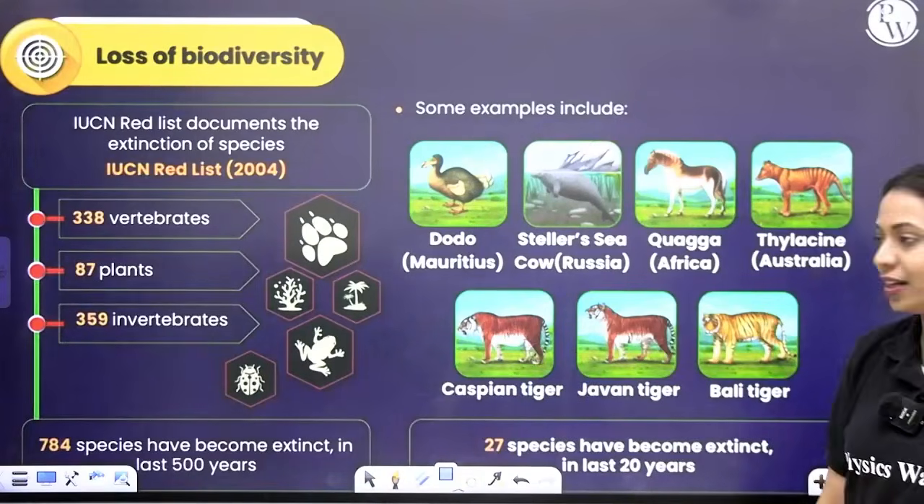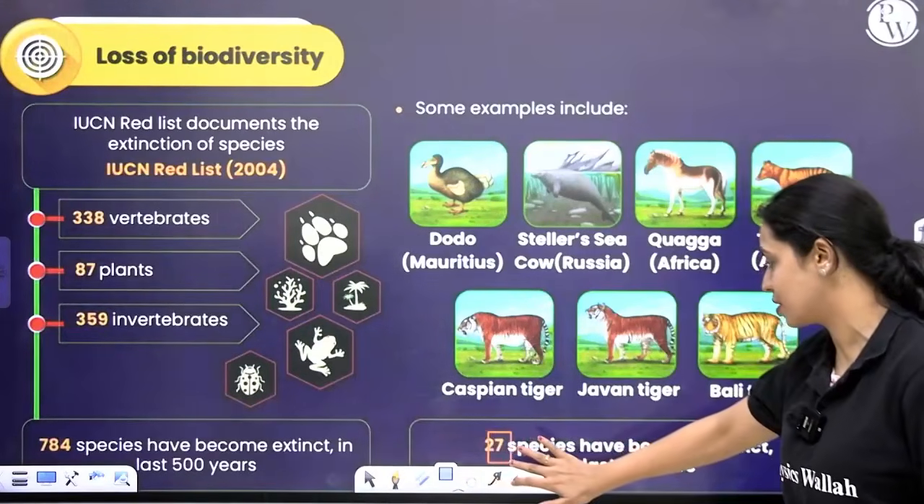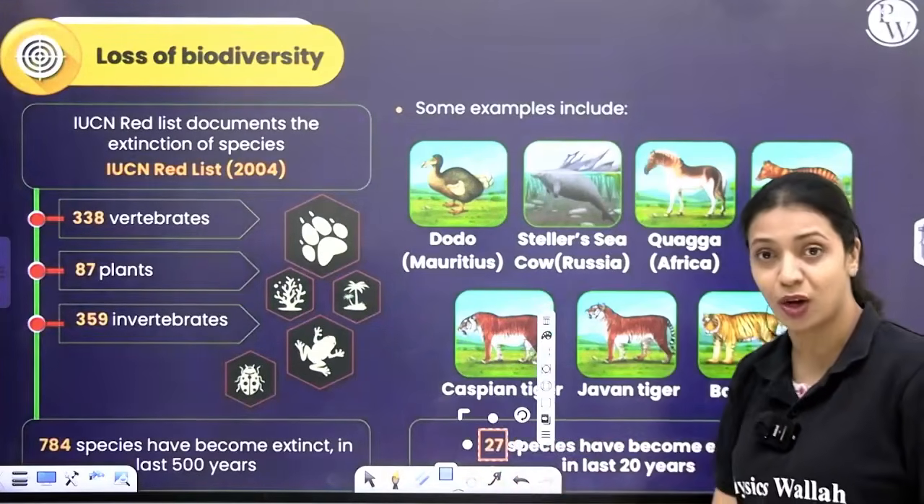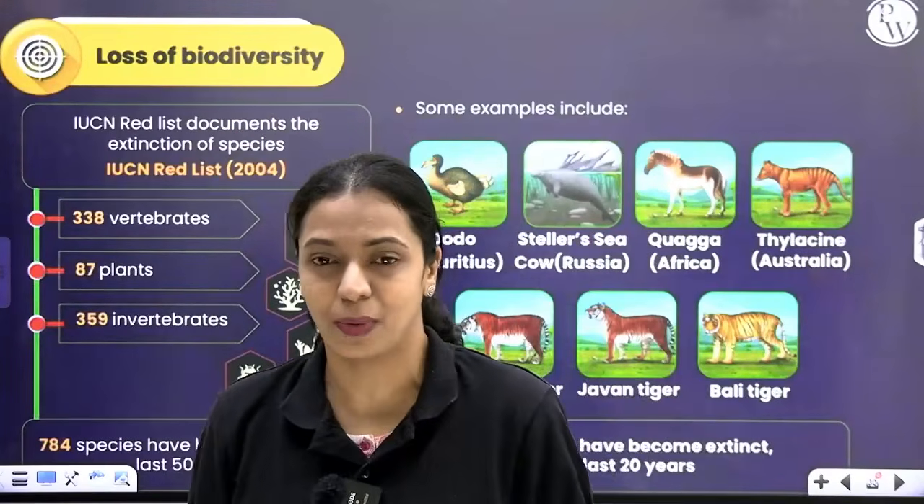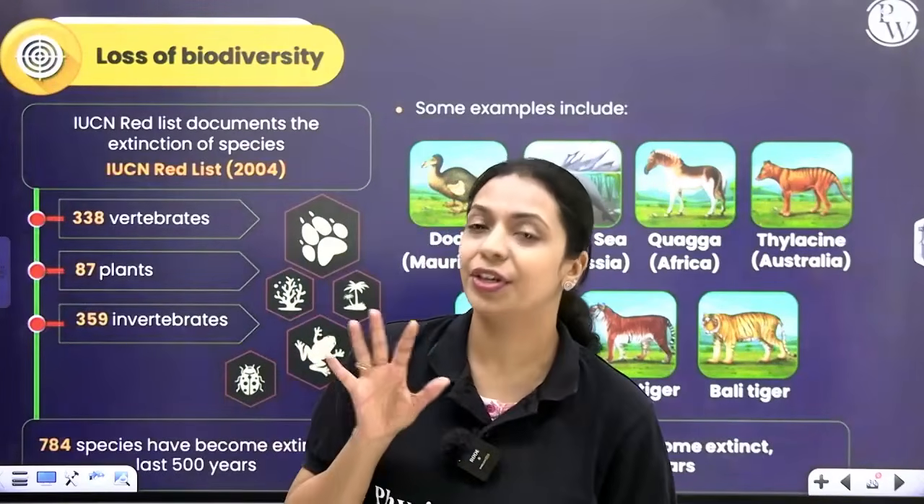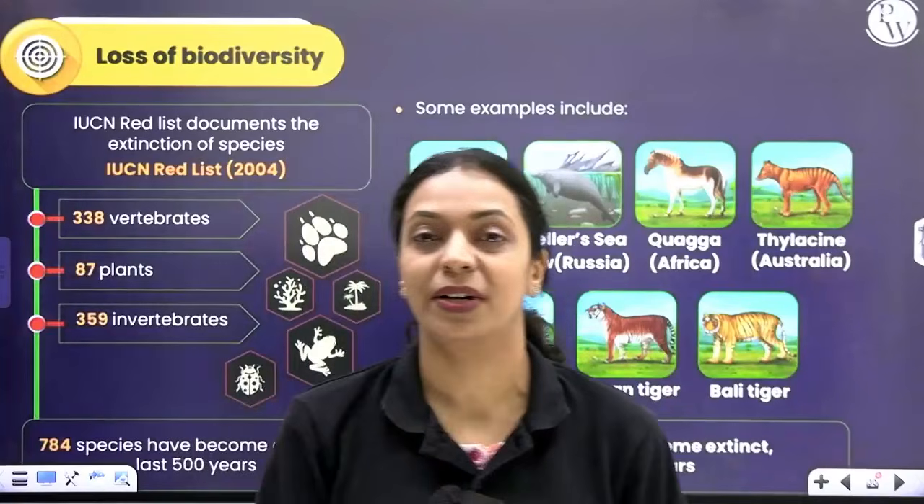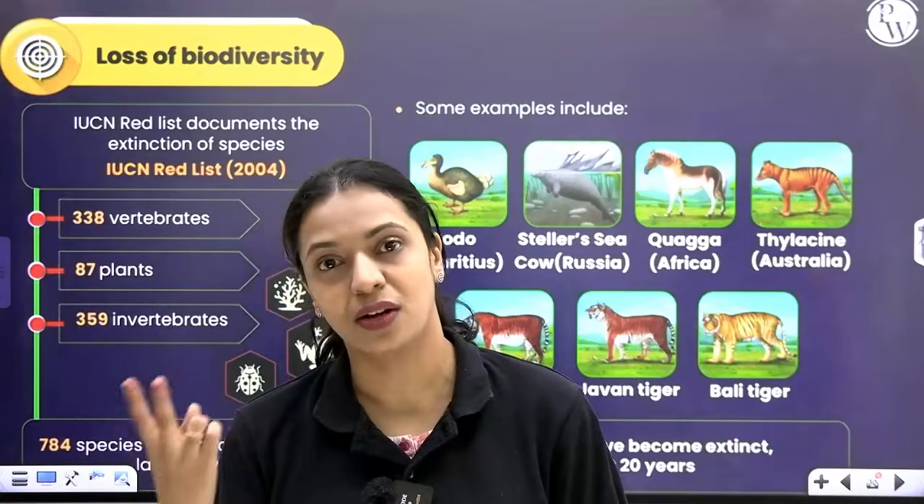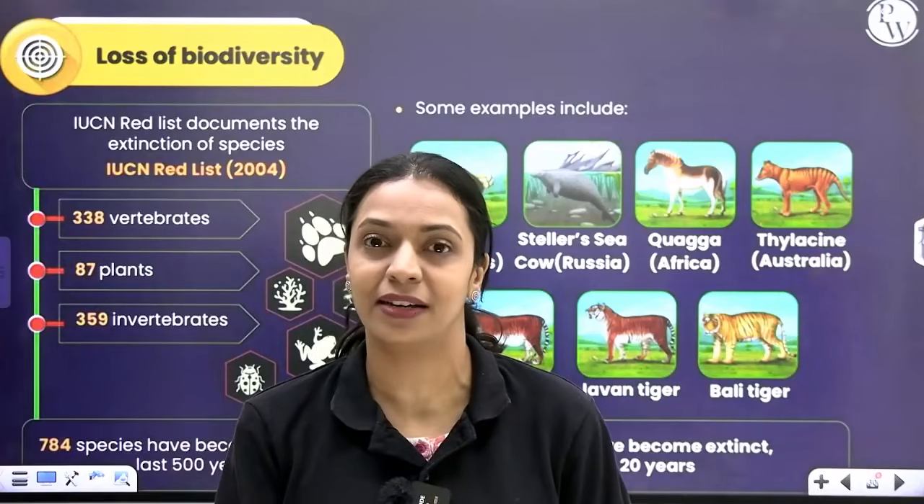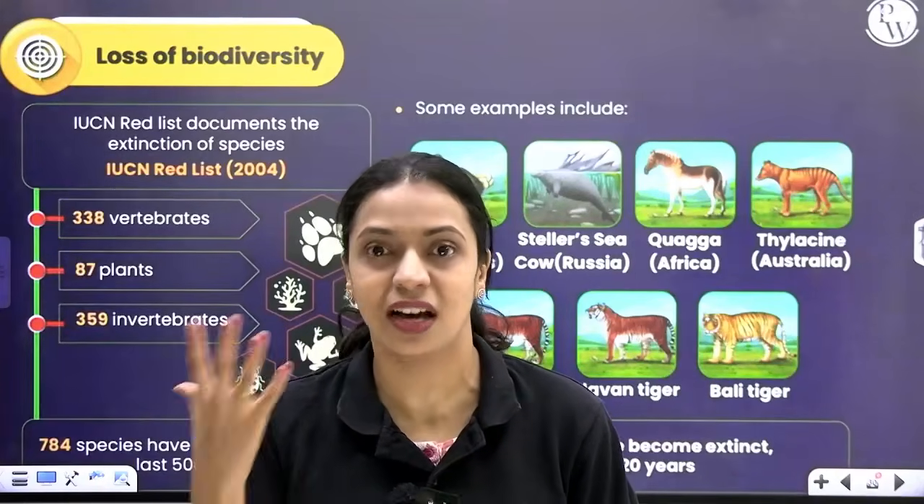In the last 20 years alone, 27 species have gone extinct. This might seem like a very small number, 27 out of 7 million. That's great. I mean, we shouldn't be worried about that. But you know what? For one species to form, it takes thousands and thousands of years. If 27 species are going extinct in just 20 years, that is crazy alarming.